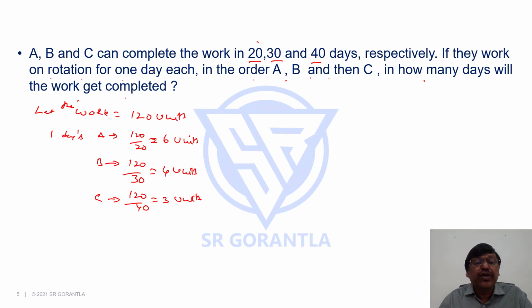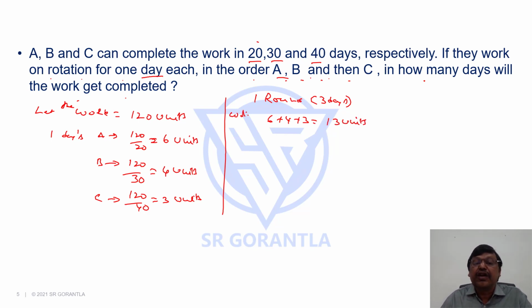Now, they are working for 1 day each on rotation in the order A followed by B followed by C, which means one round is 3 days. And the work done by them is 6 plus 4 plus 3, 13 units of work is done in one round.